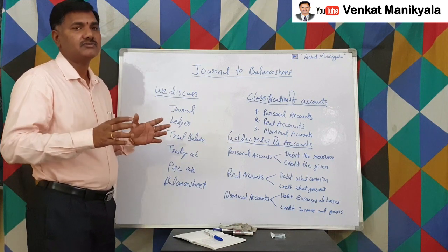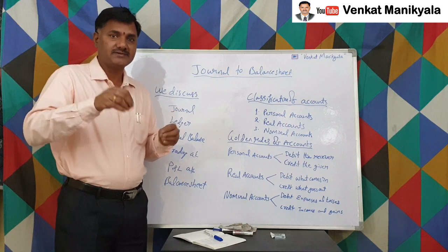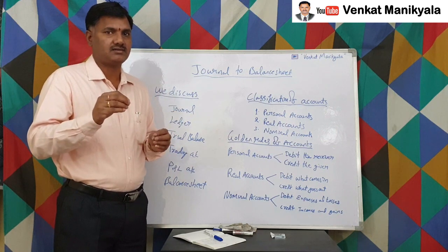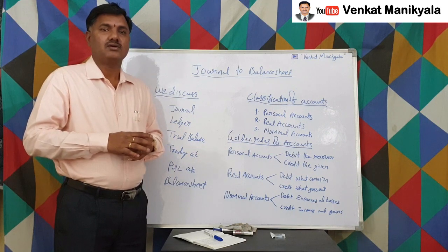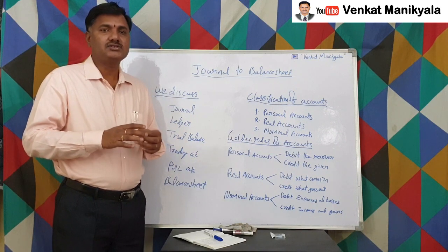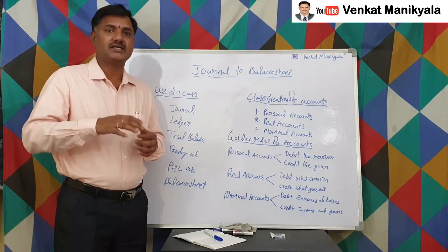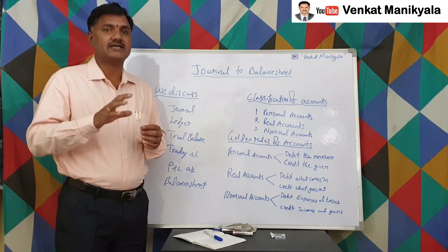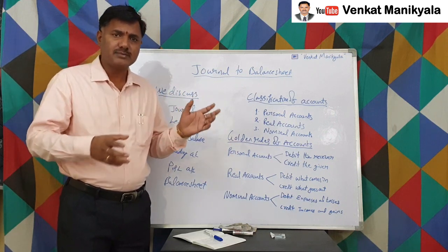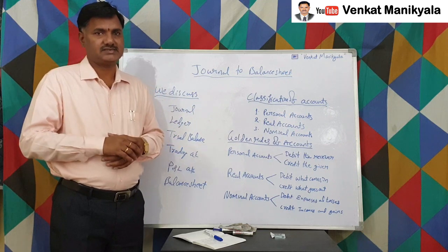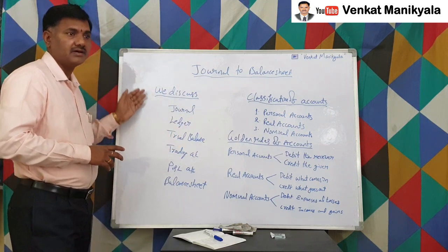Let us say common accounts are capital. In any organization, whatever is invested by the proprietor is called capital. That's a common account, right? Cash account, bank account, drawings account. These are all common to every business. And machinery account, furniture account, purchase account, sales return, purchase return, bills receivable, bills payable. These are very common to each and every business, right? So these are all minimum requirements and common requirements.